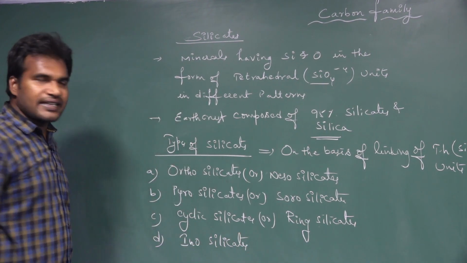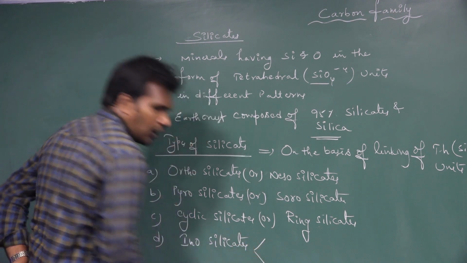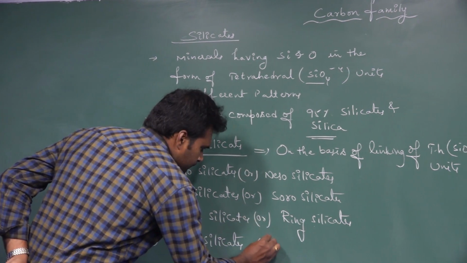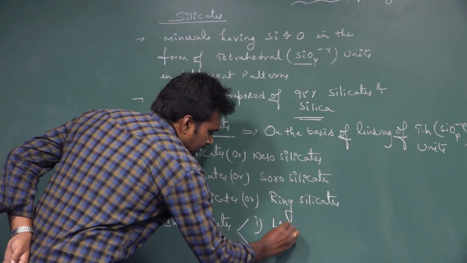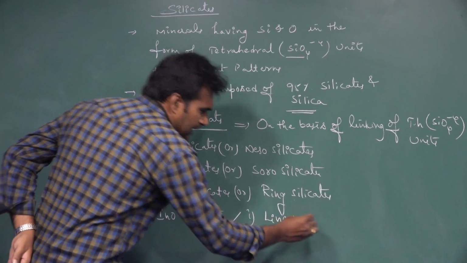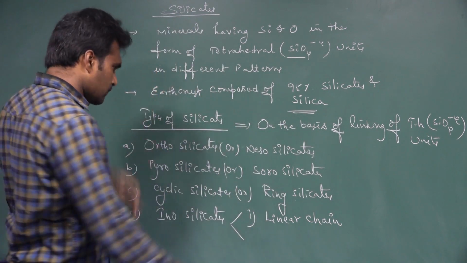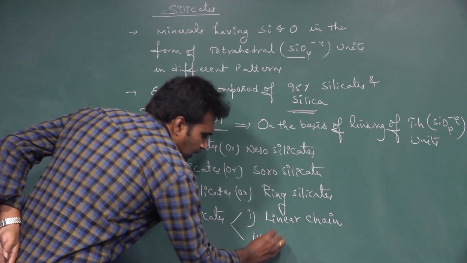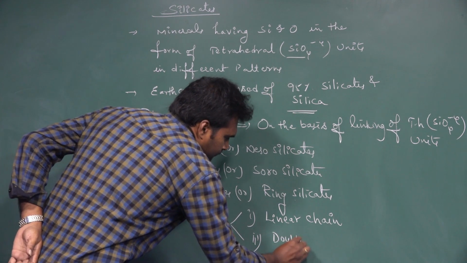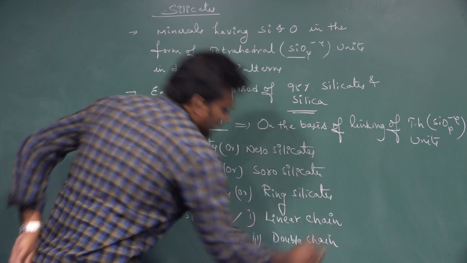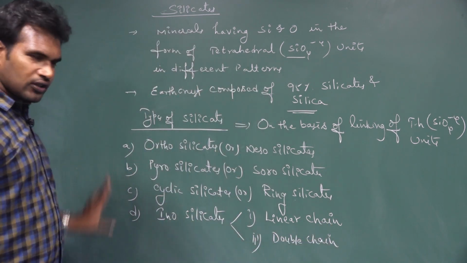These inosilicates are further classified into two types. One is linear silicates or linear chain silicates, the first one is chain silicates, and the second one is double chain silicates. So this is the fourth category.